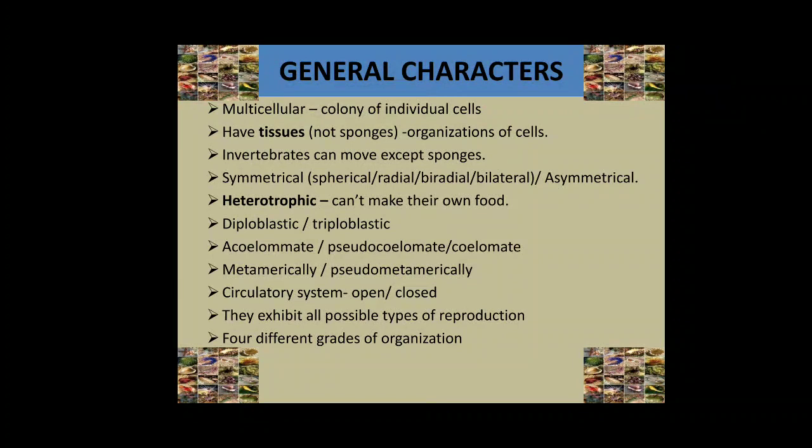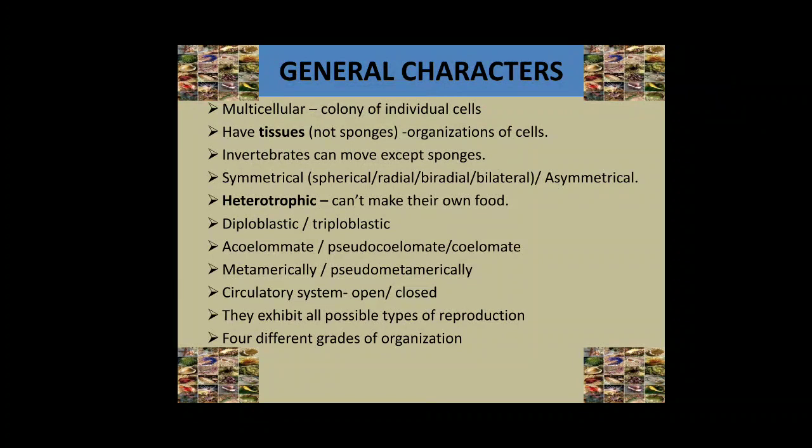Invertebrates are diploblastic, or sometimes triploblastic. Embryos of poriferans and coelenterates have two germinal layers called ectoderm and endoderm. These animals are known as diploblastic animals. An undifferentiated layer known as mesoglea is present in between the ectoderm layer and the endoderm layer.